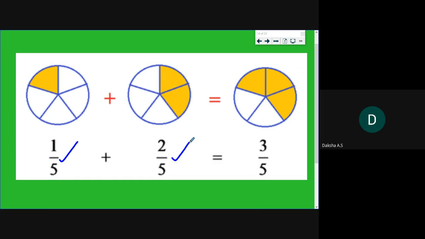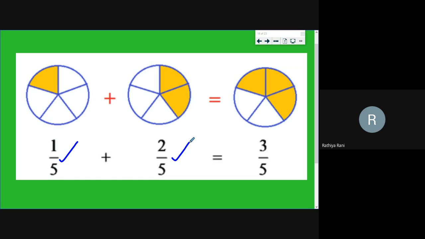First, in the denominator, they have given us 5, so we don't need to add it. Directly put 5. In the numerator, there is 1 and 2. This is not the same number, so we should add. 1 plus 2 is 3. Yeah, very good. Very good, Daksha. Super.